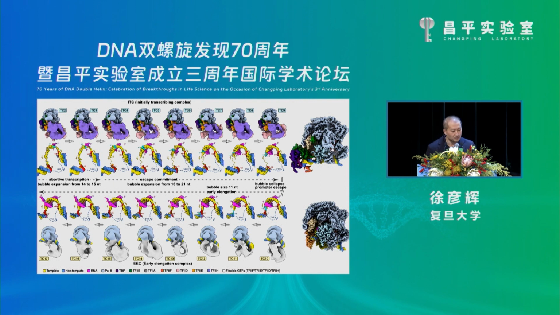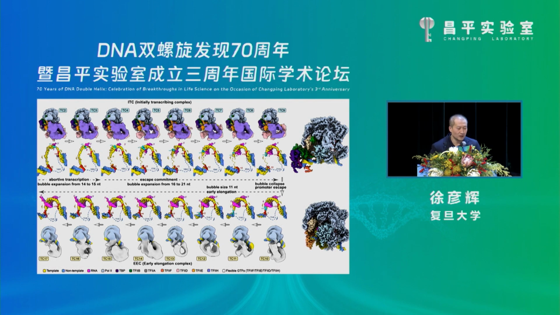In ITC complexes, you can see that GTFs remain bound to PAL2. The upstream promoter is bound by TBP and stabilized by TF2B, and the downstream promoter is bound by TF2H, just similar to the PIC complex.